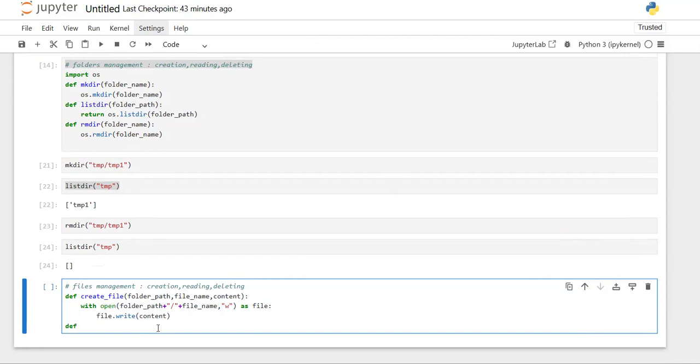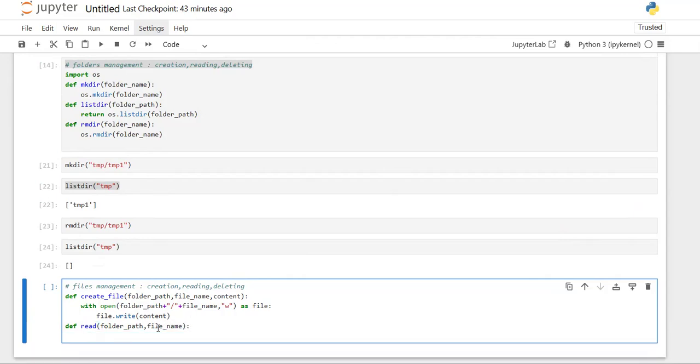I want to read some file present in this folder. In this folder path, whatever file name I provide, I want to read that file's content. So this is also simple. You can open that file inside that folder in reading mode, since we are reading it.